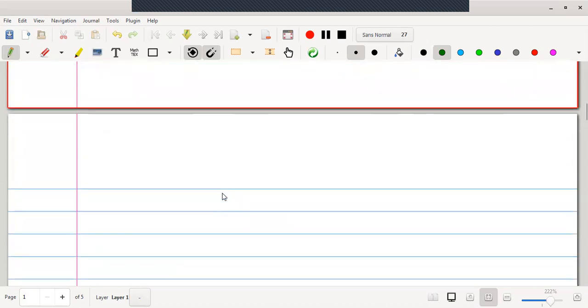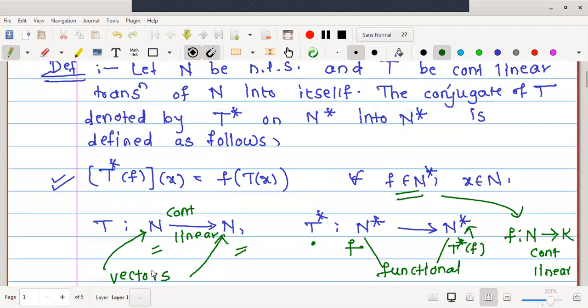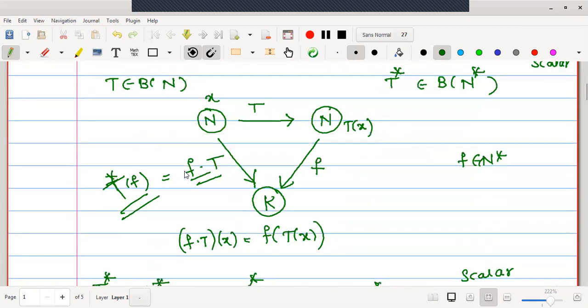Whenever we are operating with T star, the conjugate operator, first it should be operated on a functional, then combined it will be a functional, and that functional is operated on a vector x. So there are three stages to work. T star operated on a functional becomes a functional, which will be operated on a vector. This is what the definition tells us.